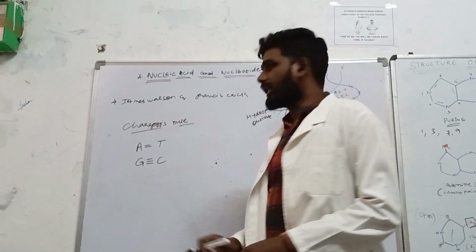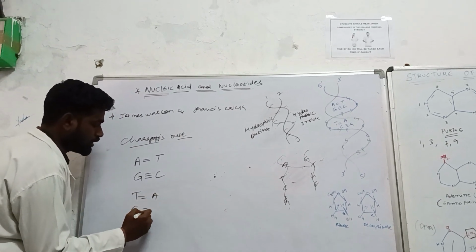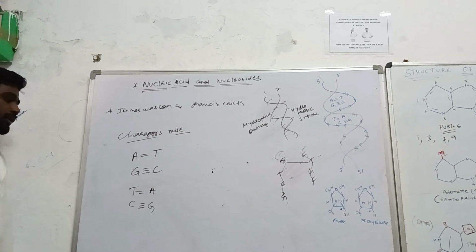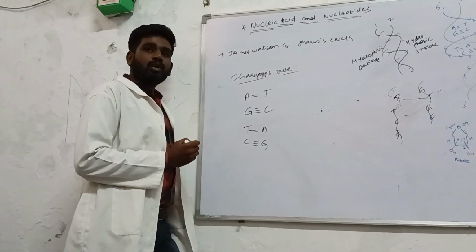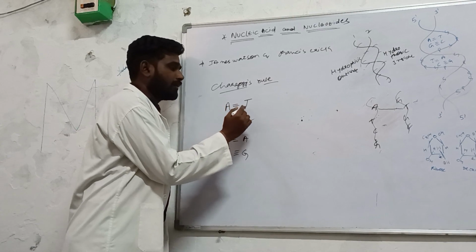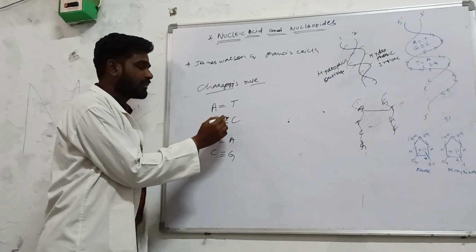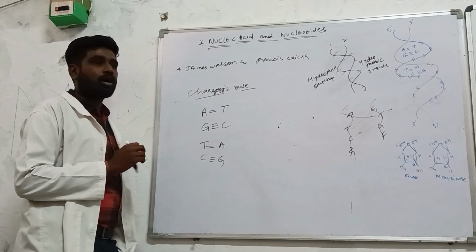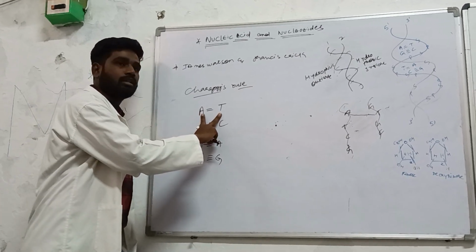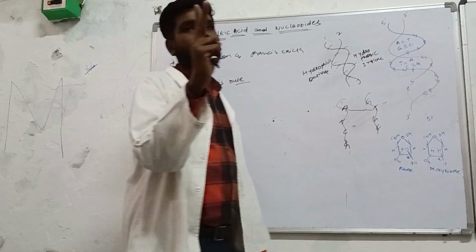Vice versa भी हो सकता. Thiamine should be bind with the adenine, cytosine should be bind with the guanine. Now, you might be noticing that while I am drawing the adenine and the thiamine, I am putting the double bond, whereas here triple bond. Why I am drawing like this? Because while they are making the bond between them, you will able to find the 2 hydrogen bond in them.